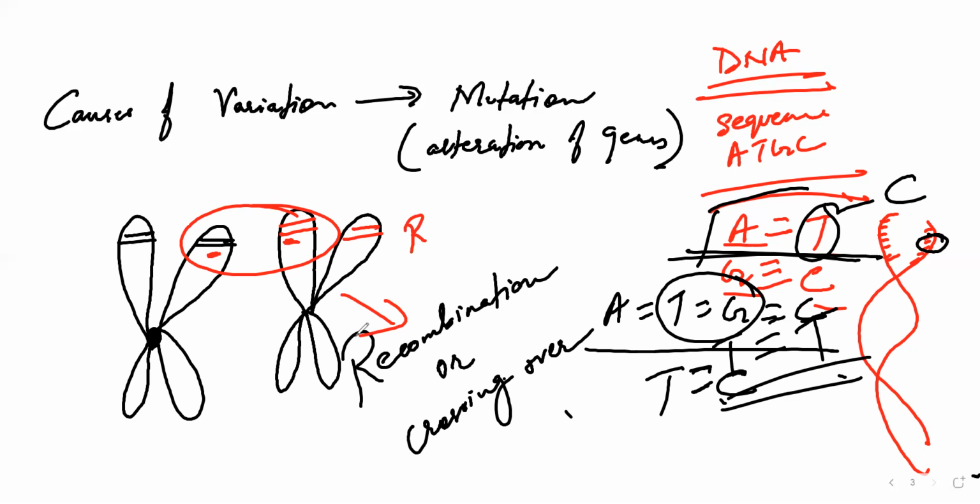So this is the second reason why there may be a variation. These variations, like mutation and recombination, are caused whenever there is an exchange of chromosomal segments during gamete formation. We will learn that in detail at the last point of your chapter: what the chromosome or sex chromosome is and how gametes are formed. So these are the two important terms because of which the variation is caused.